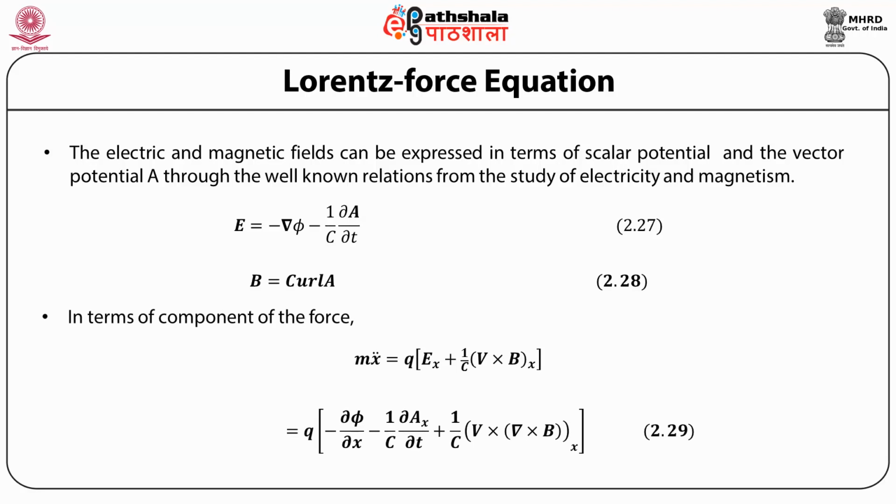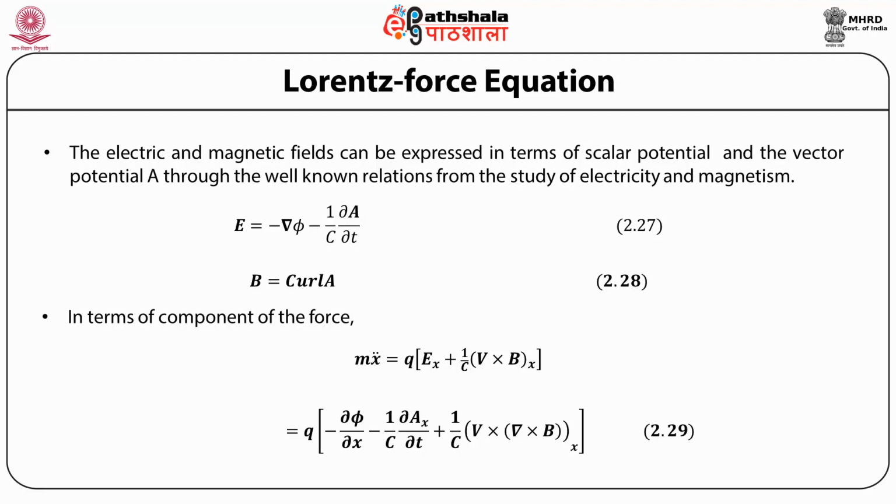Then written in terms of this, we can express the equation of motion as, for the x component, for example, m x double dot is q times the x component of the electric field plus 1 by c times the x component of the quantity v cross B. Now, the x component of the electric field is given by minus d phi by dx minus 1 upon c dAx by dt, and the x component of v cross B can be easily calculated.